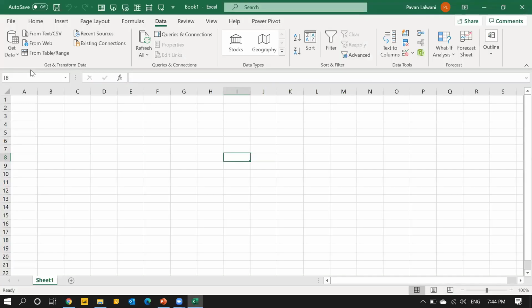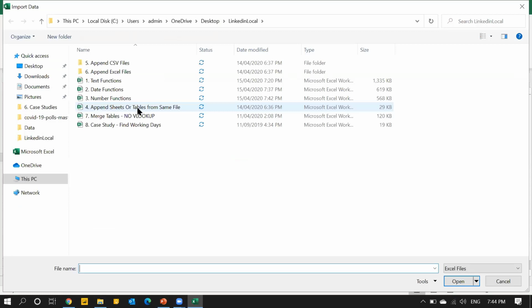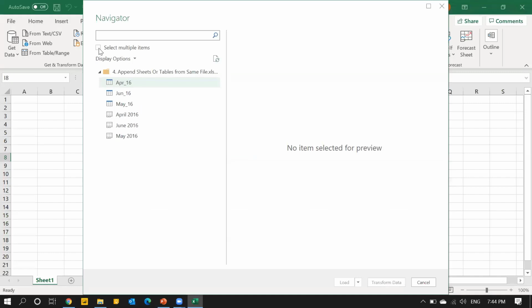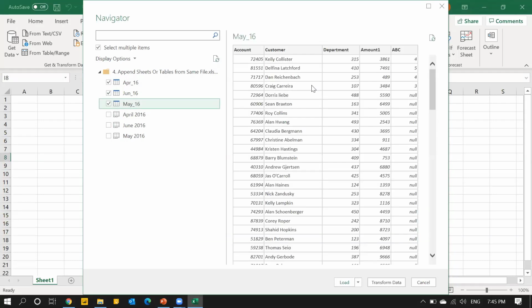Get Data from File, from Workbook. I have this append tables or sheets file. I'll select multiple options. Carefully observe, it depends upon you. Do you want to append tables? These 3 are tables and these 3 are sheets. Whichever you want, you can pick. Suggestion is always go for tables. So I'll select those 3 tables. You can select 100 tables like this and click on Transform Data.